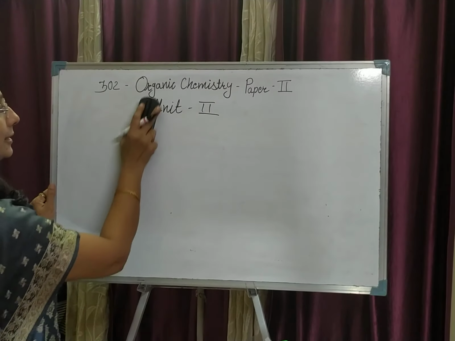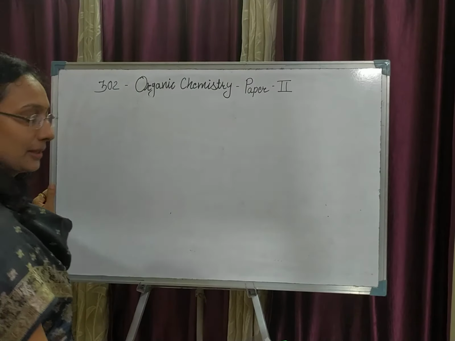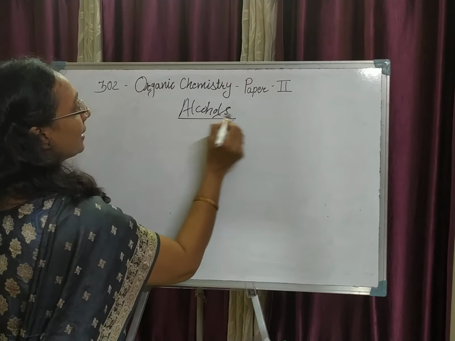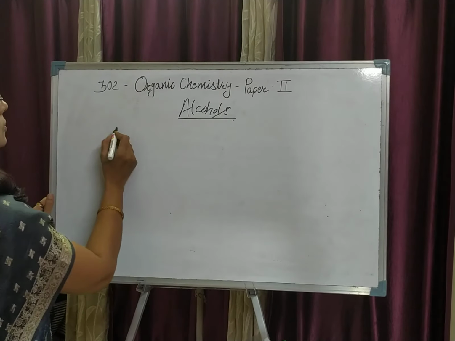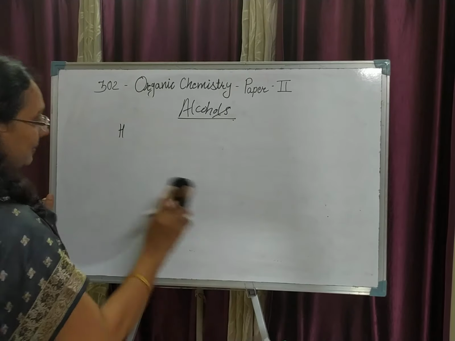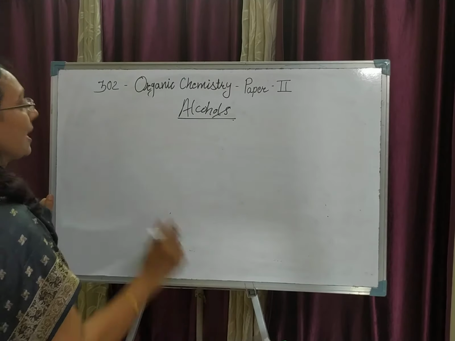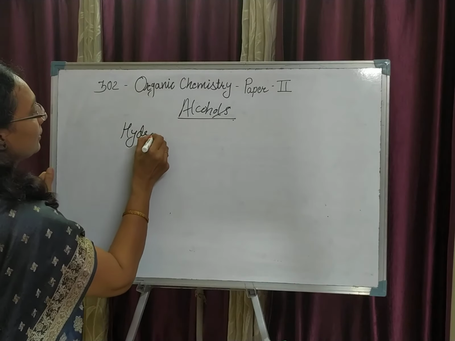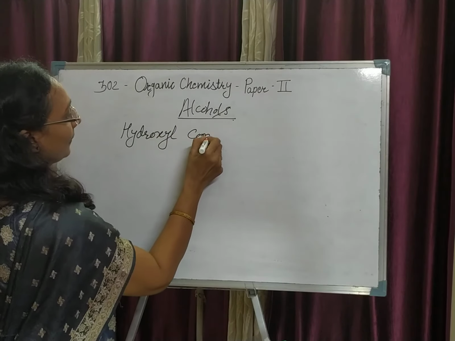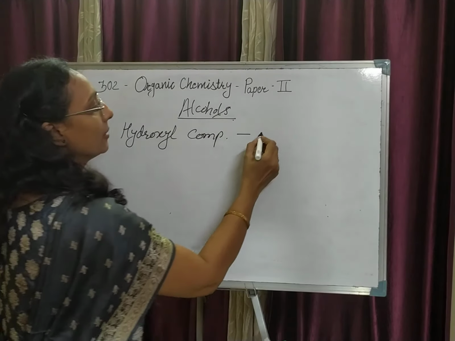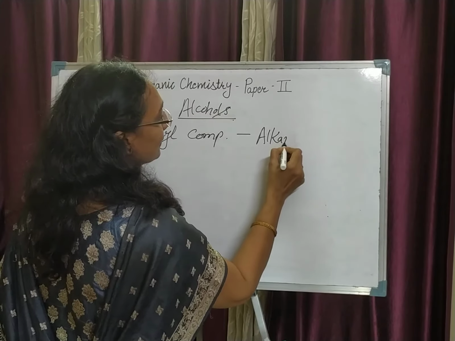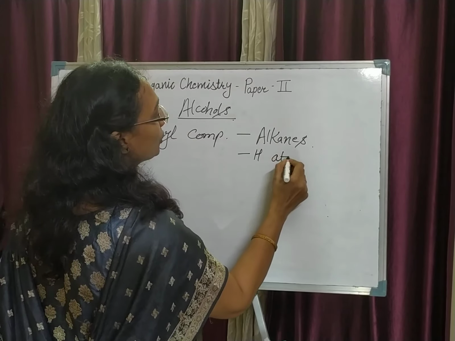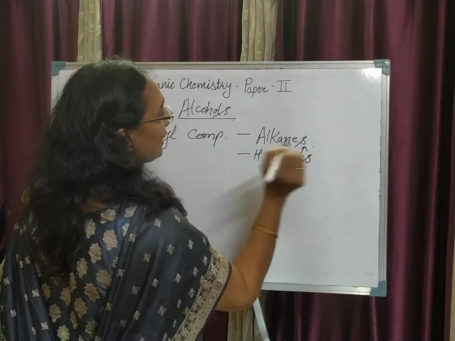Alcohols are classified into types. So first of all, what do you mean by the alcohols? The alcohols are the hydroxyl compounds which are obtained from the alkanes by removing the hydrogen atoms from these alkanes.